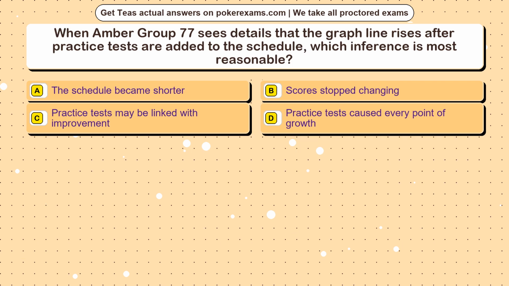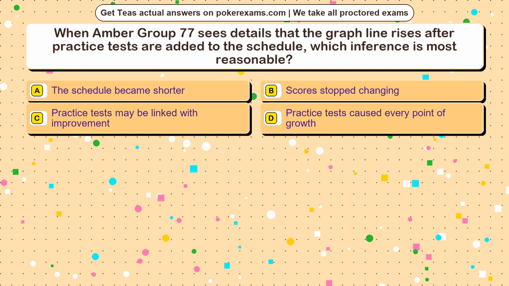Question 2. When Amber Group 77 sees details that the graph line rises after practice tests are added to the schedule, which inference is most reasonable? Option A. The schedule became shorter. Option B. Scores stopped changing. Option C. Practice tests may be linked with improvement. Option D. Practice tests caused every point of growth.